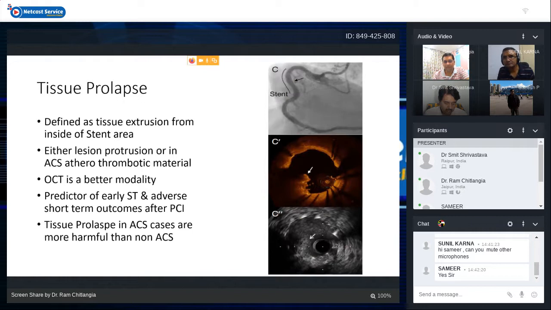In ACS cases, tissue prolapse is always more harmful than in non-ACS cases because of the microembolization, no reflow and periprocedural MI. While in non-ACS cases, it has been seen that usually they do resolve with time. And if you detect significant tissue prolapse, then you should optimize your PCI with some balloon dilatation or some thrombosuction if possible sometimes.